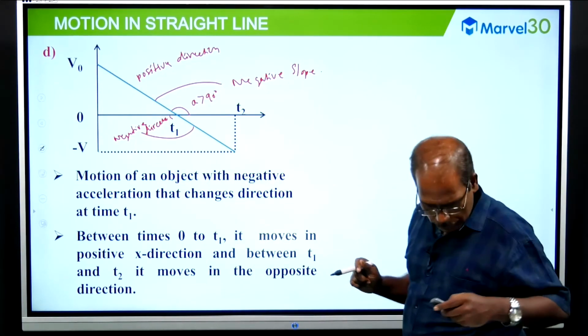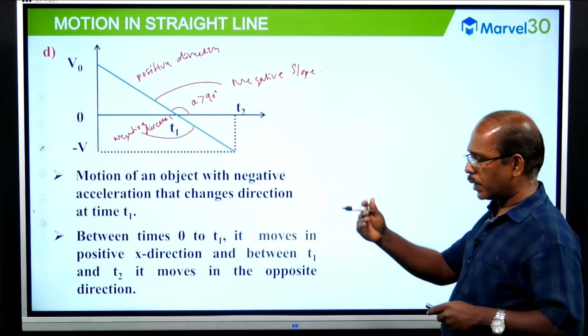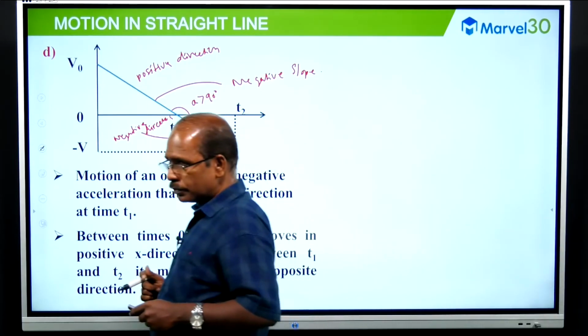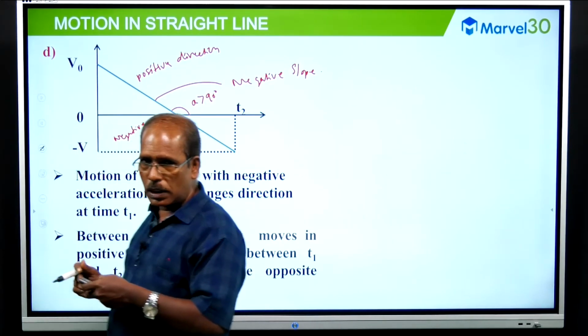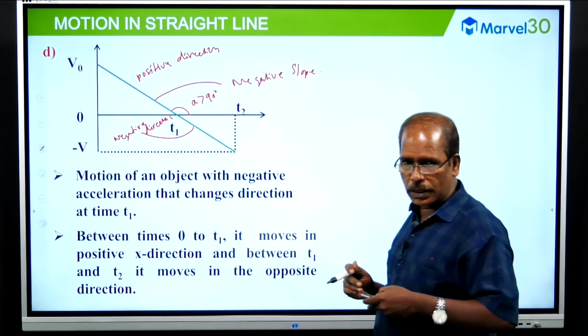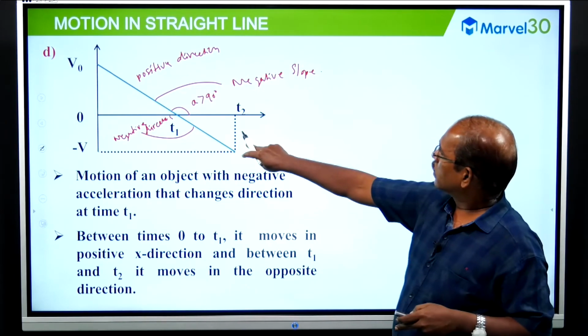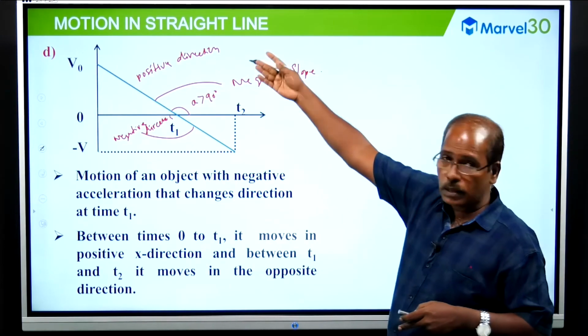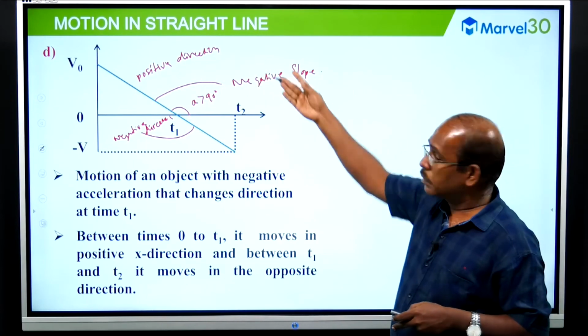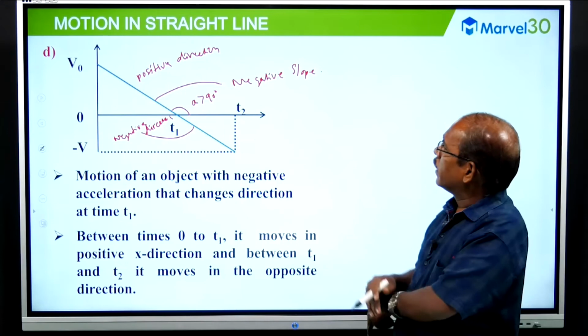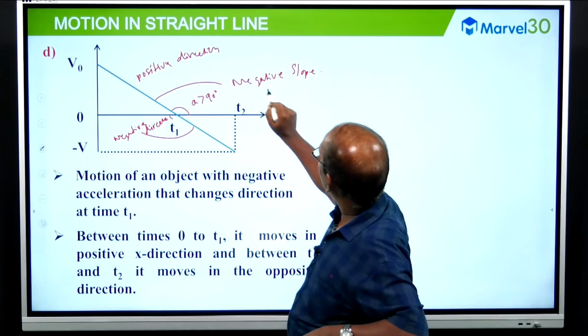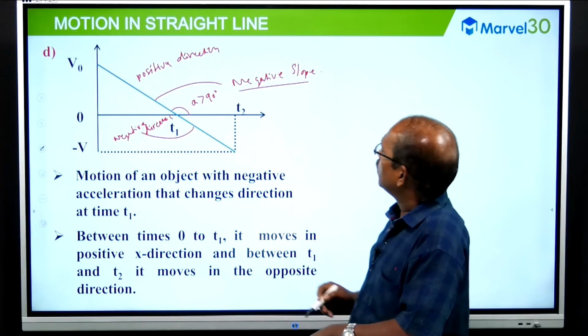For example, this is my starting time, and I am moving in the positive direction. I am slowing from high speed, I am reducing speed, and then I am moving in the reverse direction. So the second part is the negative direction, the first part the upper direction, and speed gradually decreases. So negative sign of acceleration, deceleration.